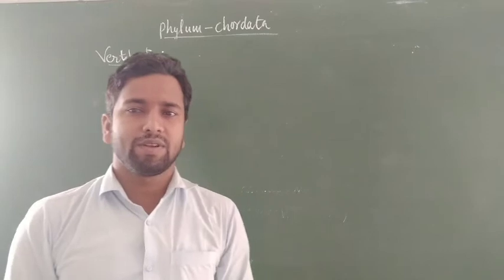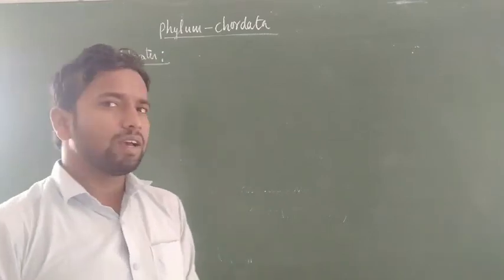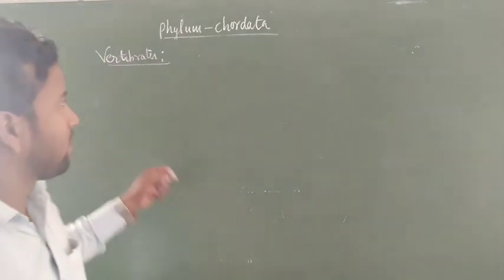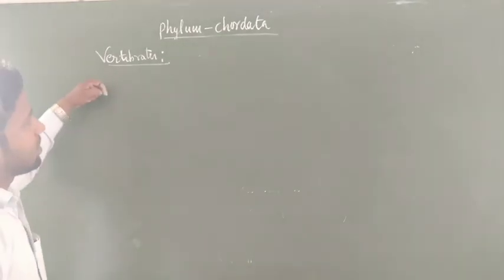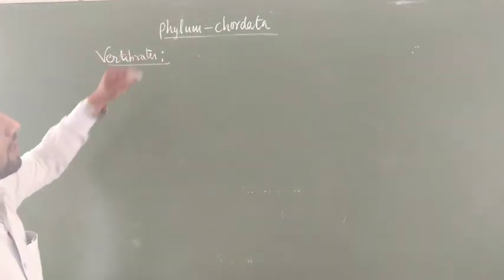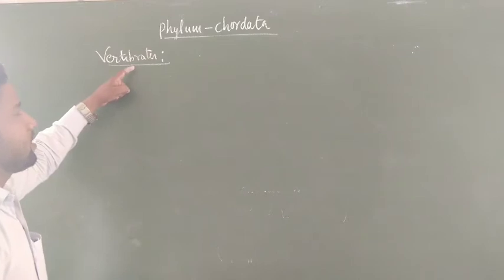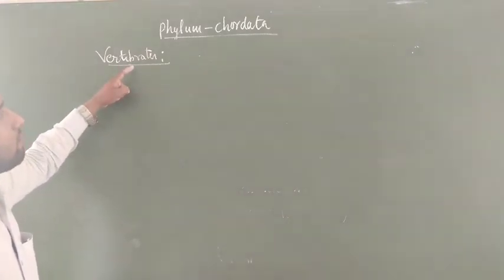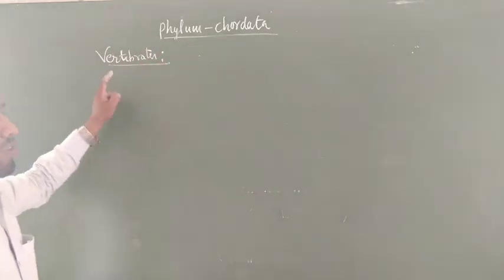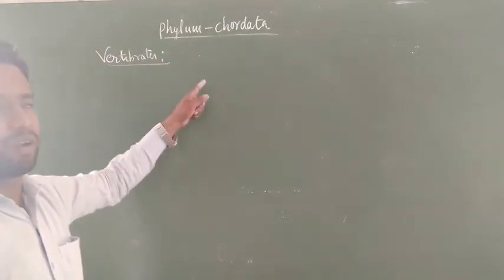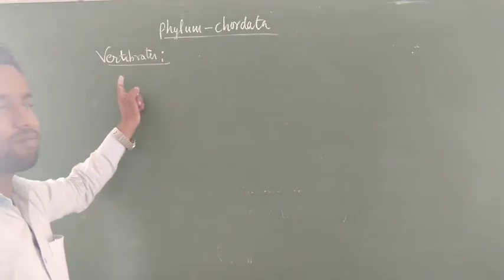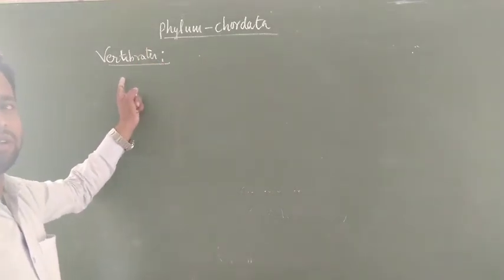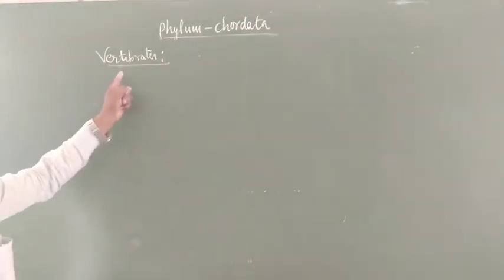What is the basic difference? The animals that belong to the phylum Vertebrata must have the characters of chordates, but it is not the case that all chordates are vertebrates, because the members of Cephalochordata and all Urochordata do not belong to the vertebrates.